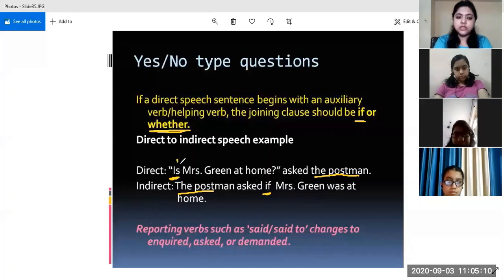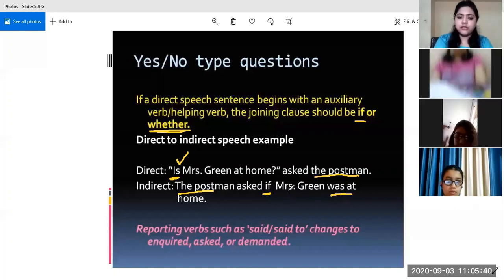Now this is denoting that the sentence is in present tense, so is will change into was. We will not begin it with was Mrs. Green at home, because we have to change the interrogative sentence into an assertive sentence. So in order to change the interrogative sentence into an assertive or declarative sentence, we remove this is from here and we place it at its correct place, that is after the subject, and we begin the sentence with if.